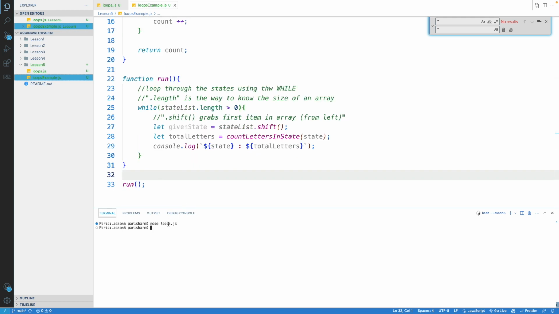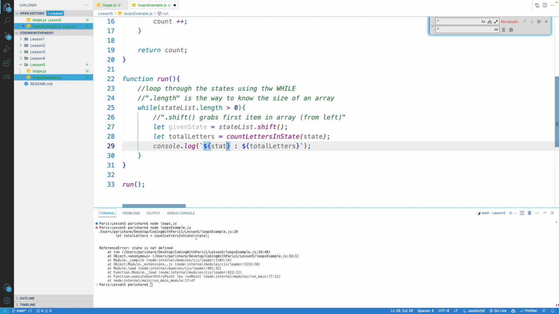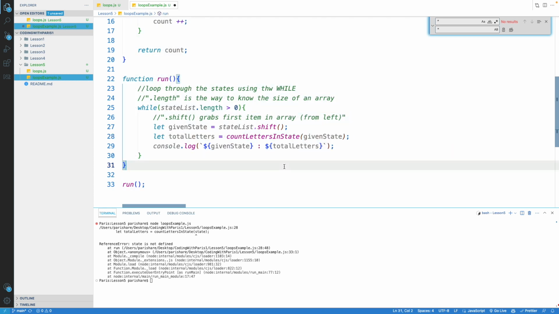I know what the problem is. The problem is actually running the wrong code. So let's tell Node to run loops example.js. And you'll see we have a problem here, and that problem is given state is actually the name of that variable. So let's clear things up and do it again. Still missing something. Oh, given state. Oh goodness. Okay, good thing we have our editor that lets us know what's going on here. All right, let's see. Third time's the charm.